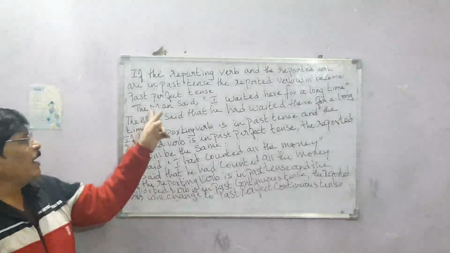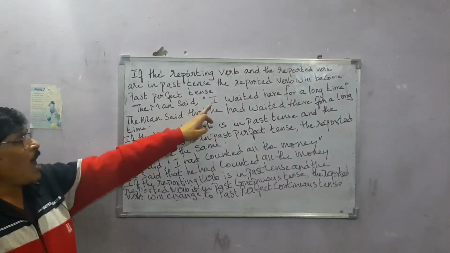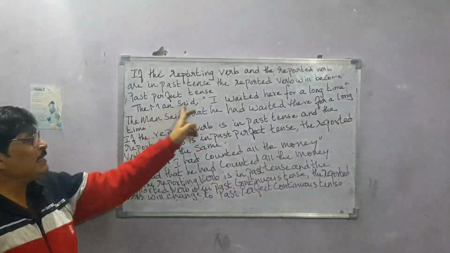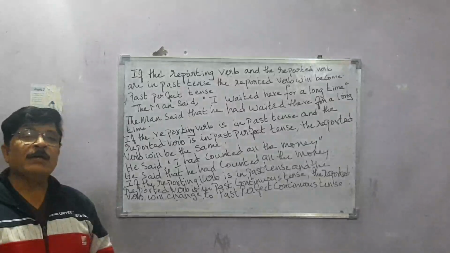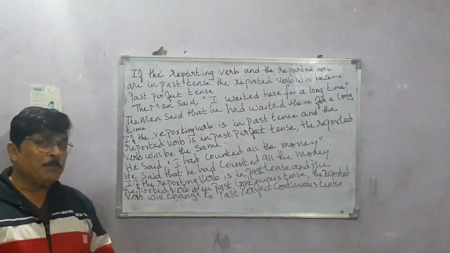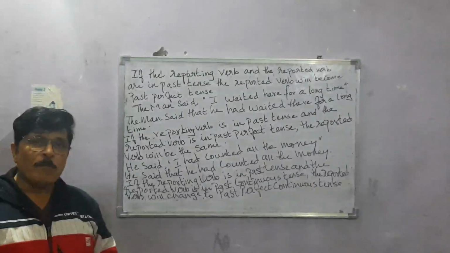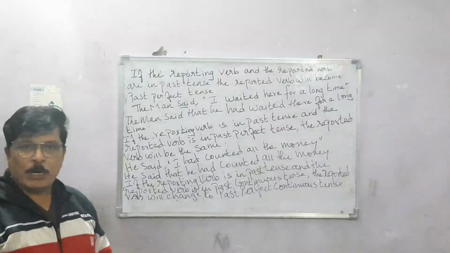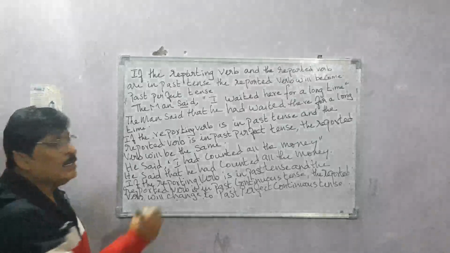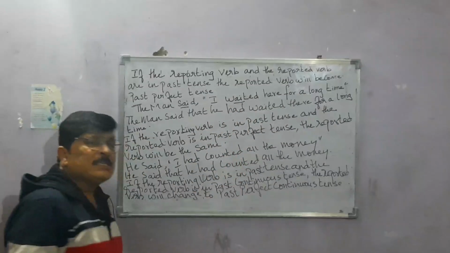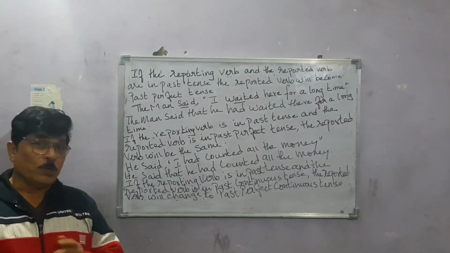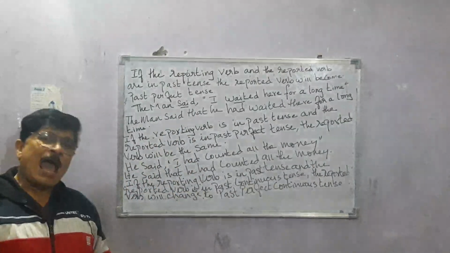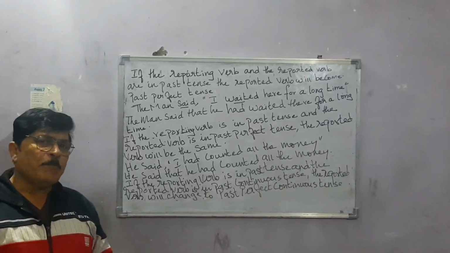So now for example, I am saying: the man said, I waited here for a long time. Now the man said, which is the reporting verb here? Said. Now where do you find the reporting verb? Before the comma. So this is the reporting verb. Now check your reported verb. Which is the reported verb in that sentence? Waited. Now what tense is waited? Past tense. So what do you learn from that? You learn that the reporting verb and the reported verb both are in past tense.